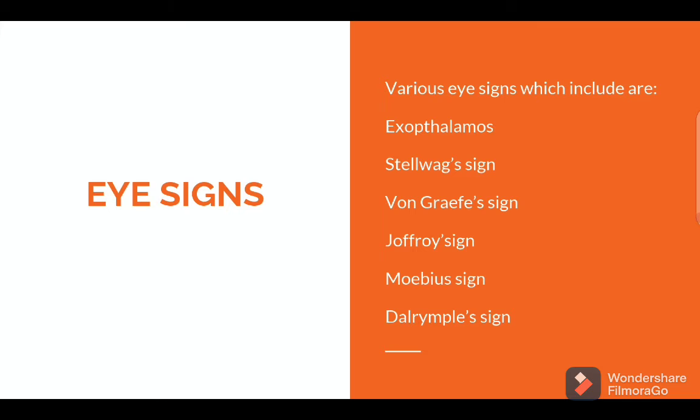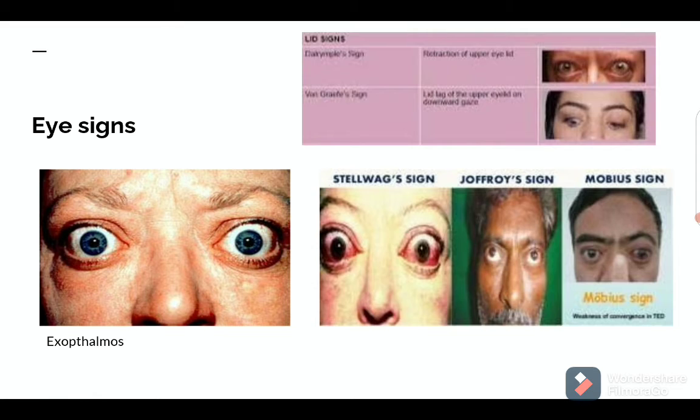Next we have the eye signs. The eye signs are an important sign in a hyperthyroidism Graves' disease patient. The various eye signs include the exophthalmos, the Stellwag sign, von Graefe's sign, the Geoffroy's sign, the Moebius sign, the Dalrymple's sign. Okay, so next in the slide I am going to show you the different eye signs.